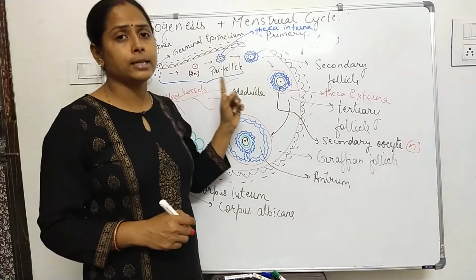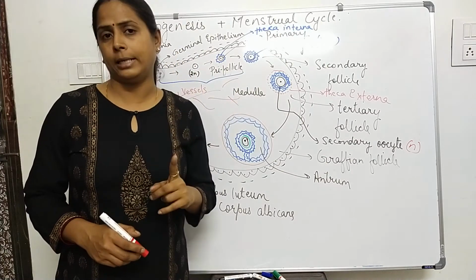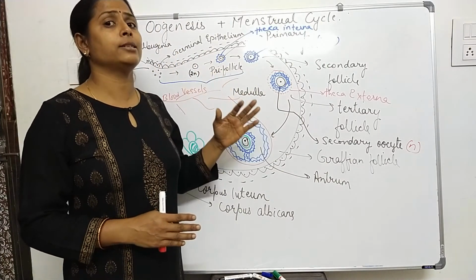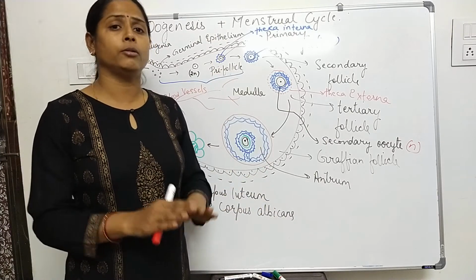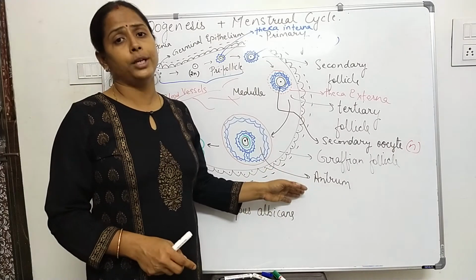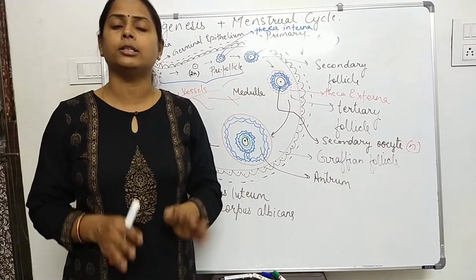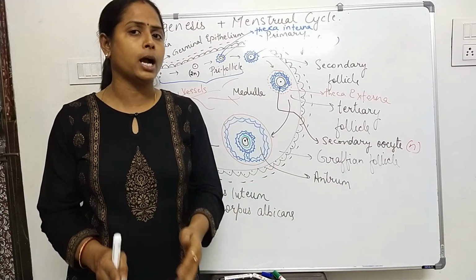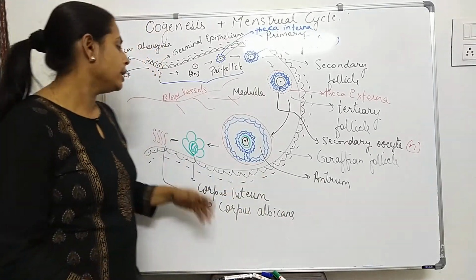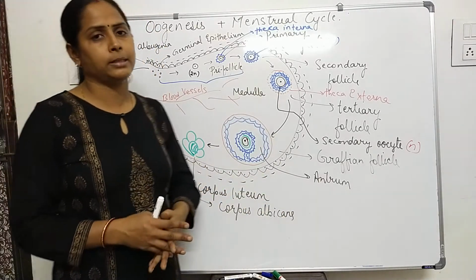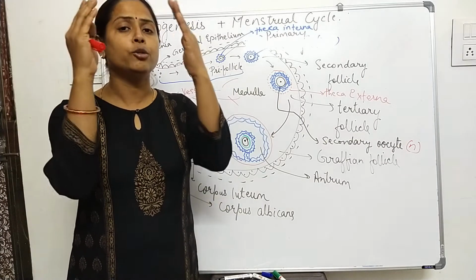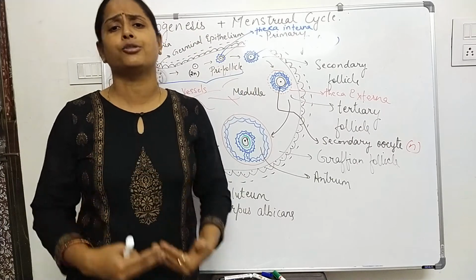One phase is the menstrual phase. What happens in this particular phase? In the absence of fertilization, when there was no sperm, the functional ovum which was waiting for the sperm degenerates, because it is viable only for 24 to 48 hours. So if sperm does not arrive, the functional ovum degenerates. The corpus luteum will convert into corpus albicans, and due to the lack of progesterone hormone, the endometrium lining of the uterus also starts to degenerate.